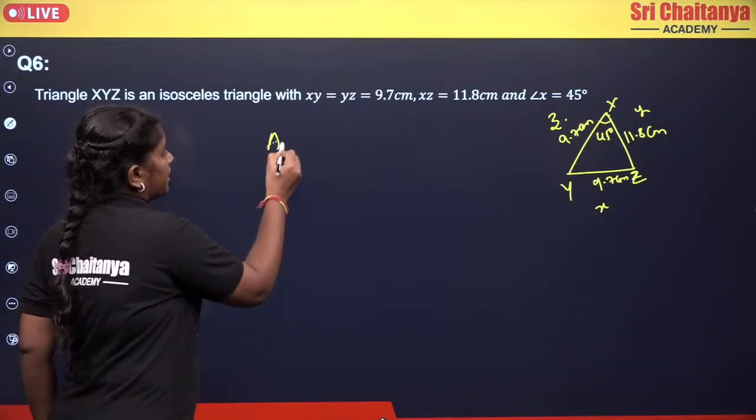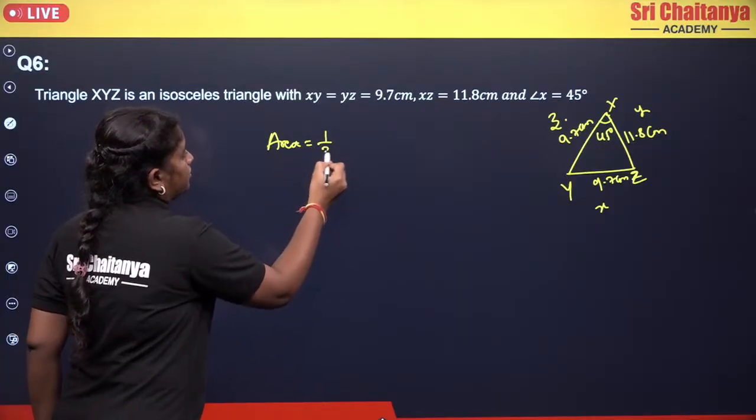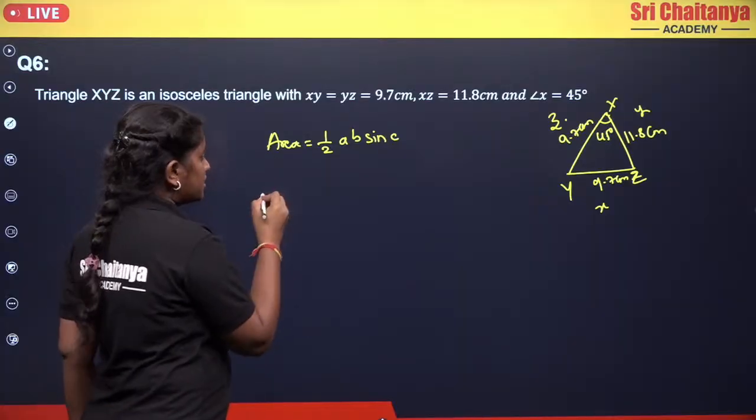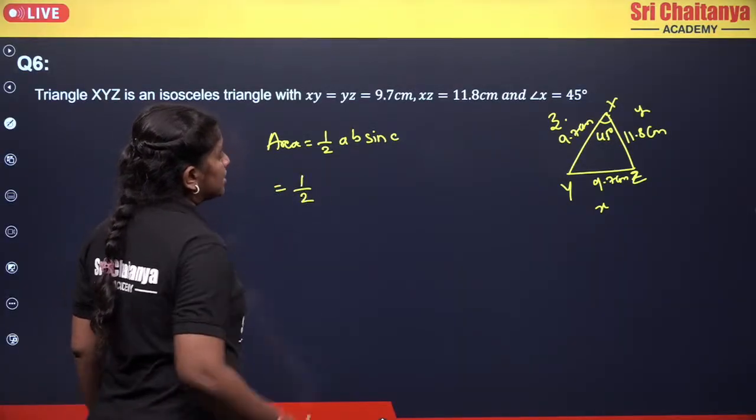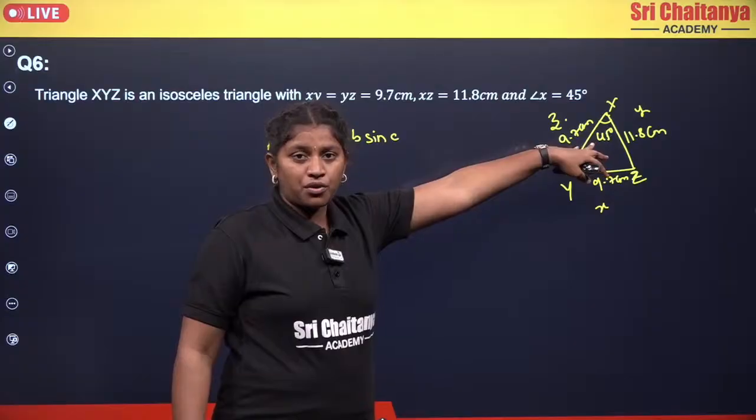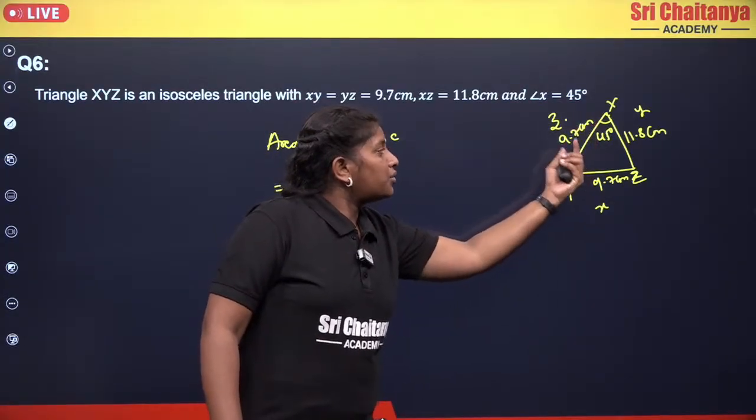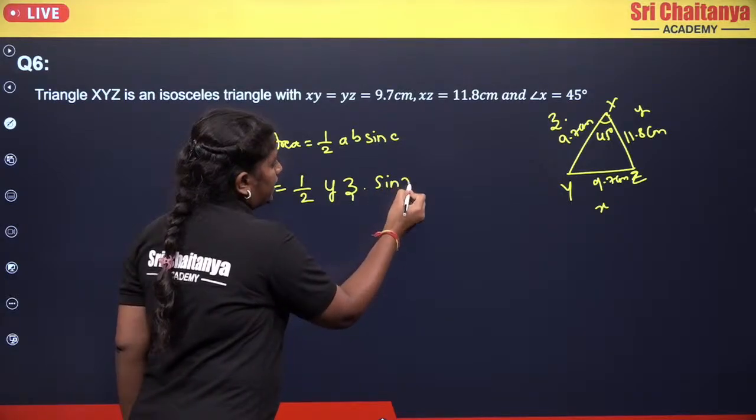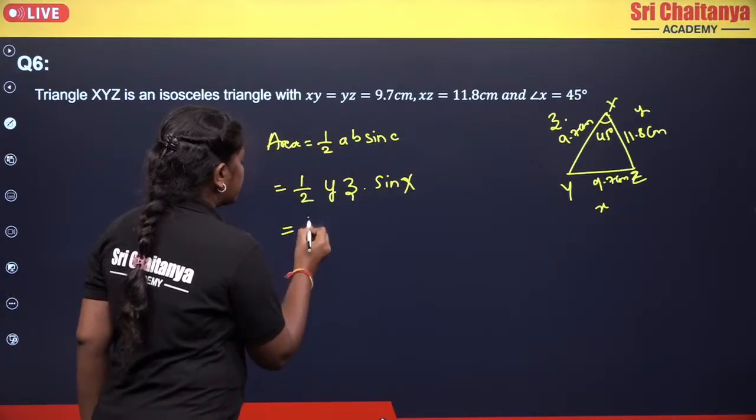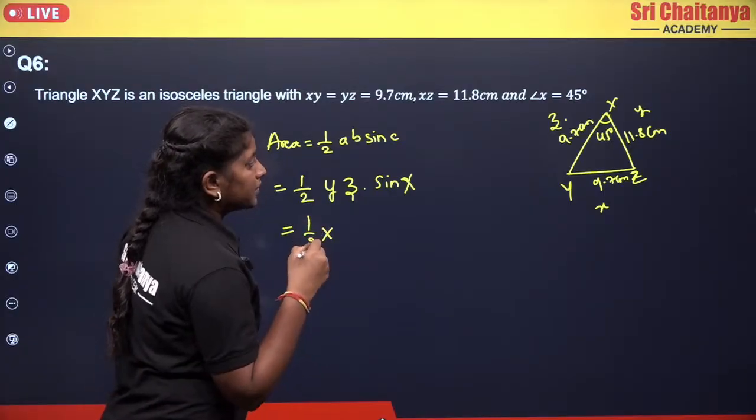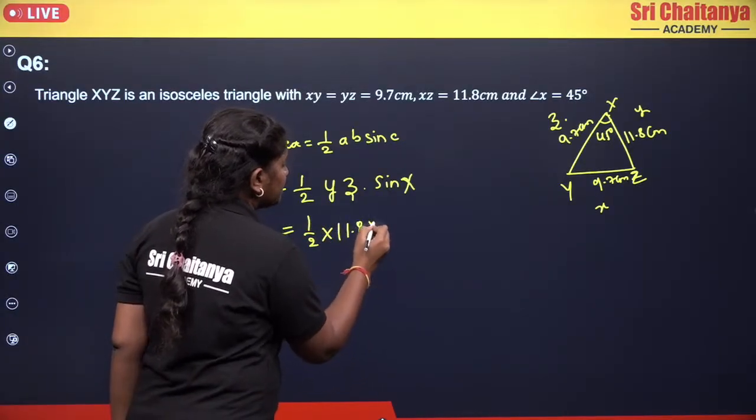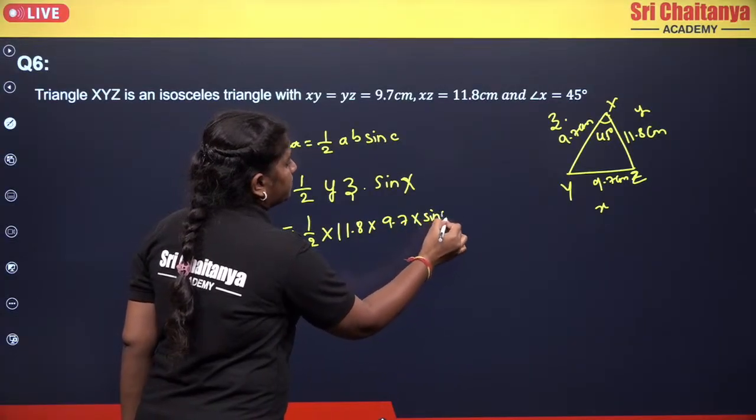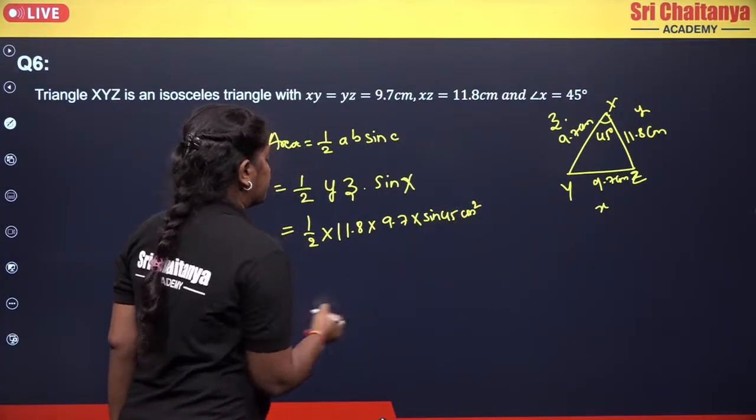So area will be given by half AB into sin C. Okay. Now in the place of this we can write it as half into, in the place of A and B we are having the angle X which is of 45 degrees. So we are just going to take it as the Y into Z. YZ into sin X. Okay. Now that becomes half into Y value will be your 11.8 into Z value will be your 9.7 into sin 45 and centimeter into centimeter, centimeter square.